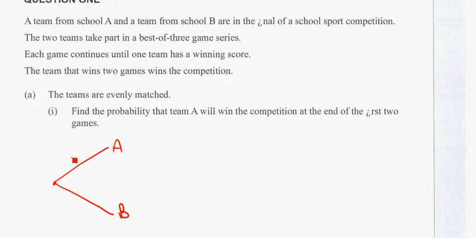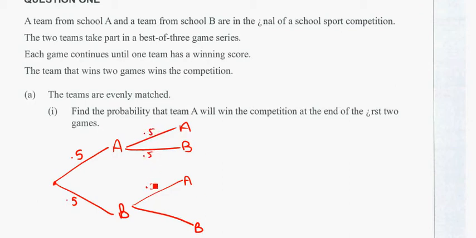They're evenly matched, so the probabilities are going to be 0.5. A wins, B wins, A wins, B wins. Same probabilities. That's the second game. Now, this branch we can actually stop because A has won 2 games, and the team that wins 2 games wins the competition. So over here, we'll write down which team has won.